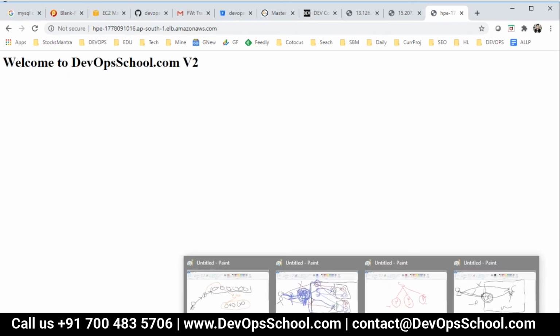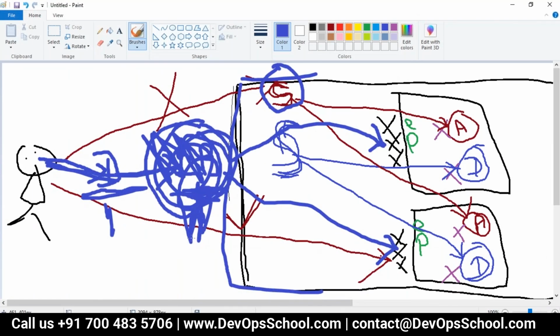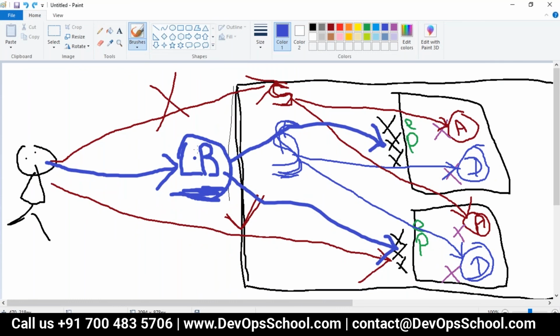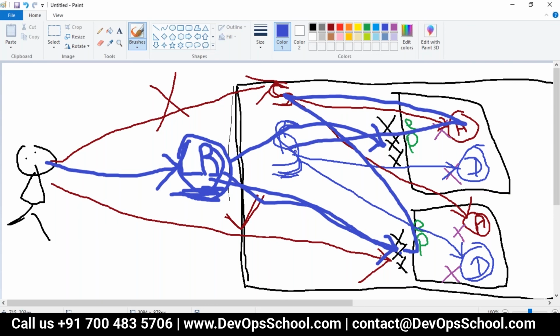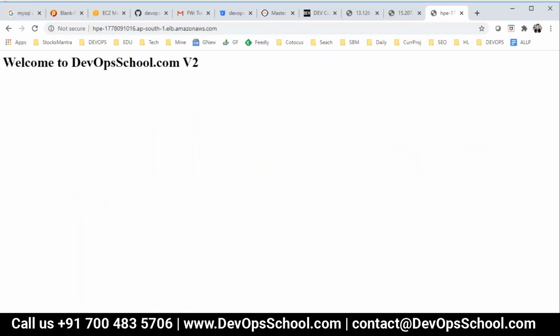So see that traveling from where to where. Look at this flow. So here it's traveling from the external load balancer to the node port. From the node port, it's getting directed to the service port. From the service port, to one of the pods, and from one of the pods of the application, it redirects again to the service of the database, and that database service may redirect to the database. So guys, did you understand the entire flow? Did you understand the entire flow? Yes.